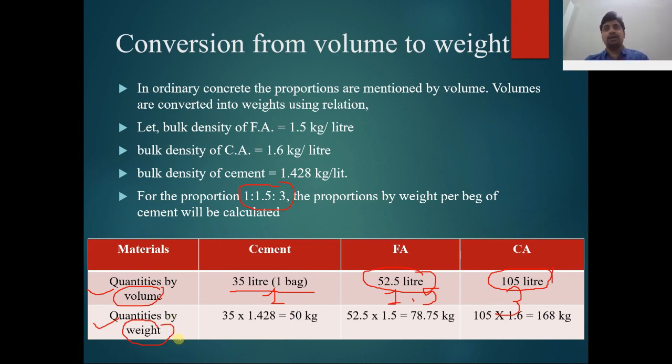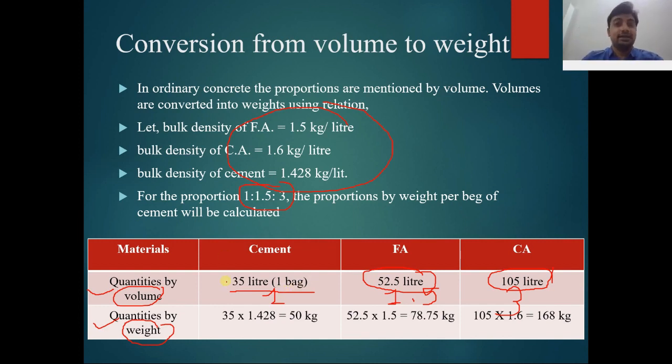Now we have to convert this volume into weight with the help of the bulk density of the ingredients. Simply multiply the density by the volume of the aggregates, and you get the weight.